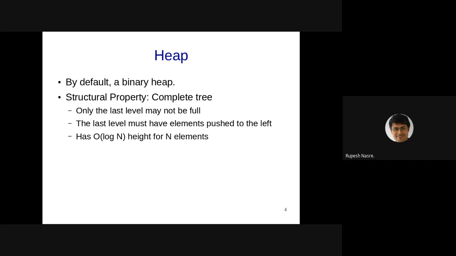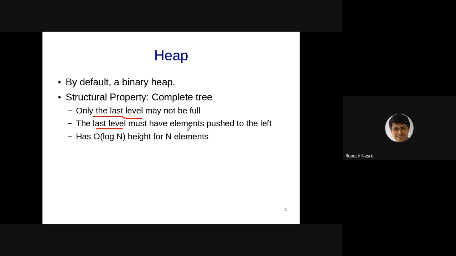What is meant by a complete tree? Complete tree essentially means that only the last level may not be full, which means that all the interior nodes are going to be full, which means that they are going to have two children. All the interior nodes are going to have two children. None of them will have one child. The last level, where there could be non-full nodes, those cannot appear arbitrarily.